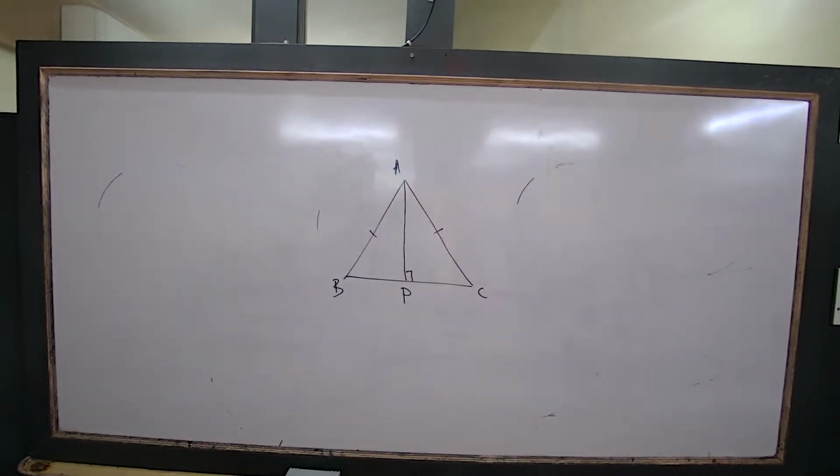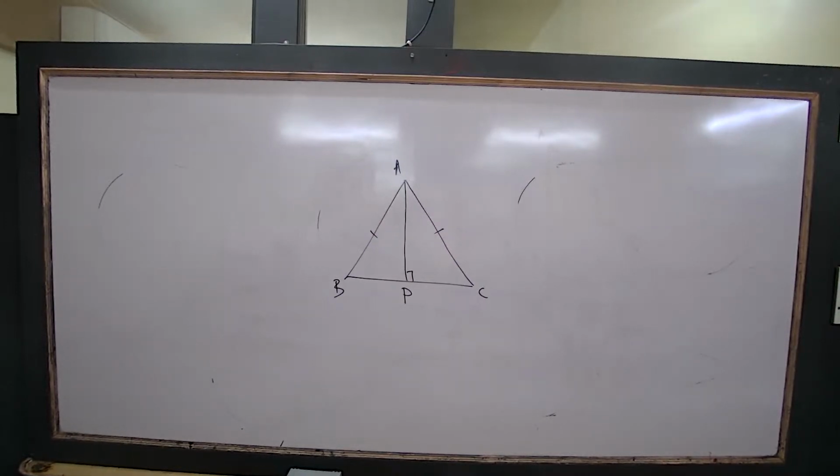What is the area of a trapezium? Half into the sum of the parallel sides, into the distance between them. This is the third time we are doing it in class. Half into (a plus b) times h, where a and b are the parallel sides, and h is the distance between them. Understood or not? That is called a trapezium.